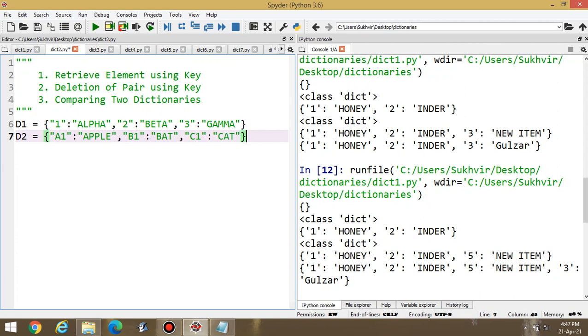Okay, three items are there inside the second dictionary.